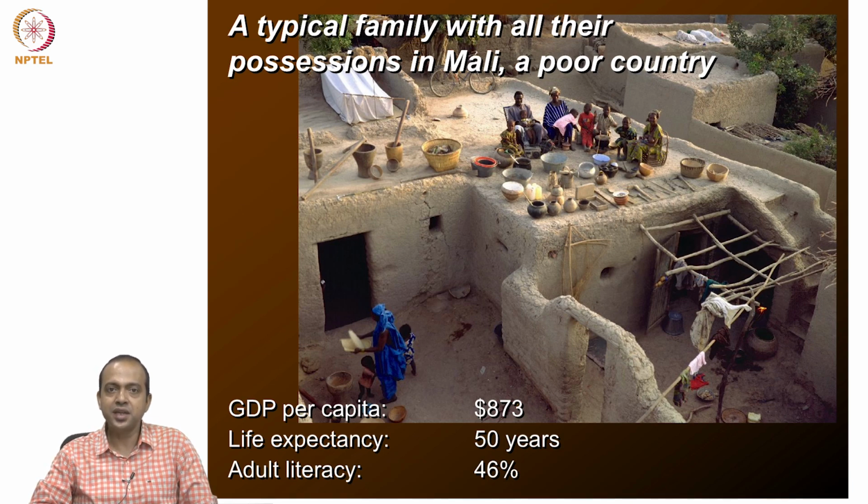So, on the one hand we have countries like the UK where the income is around $46,000 per capita, and this is only 873. So, obviously it is not difficult to understand there is a huge variation across countries, and it is due to their variation in per capita income.